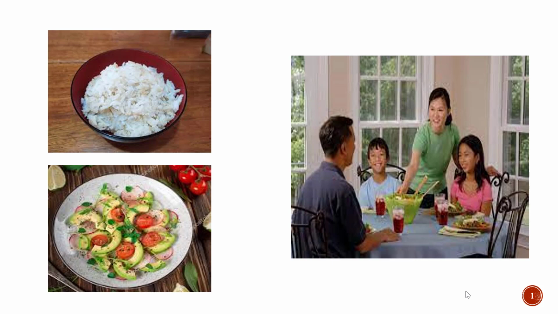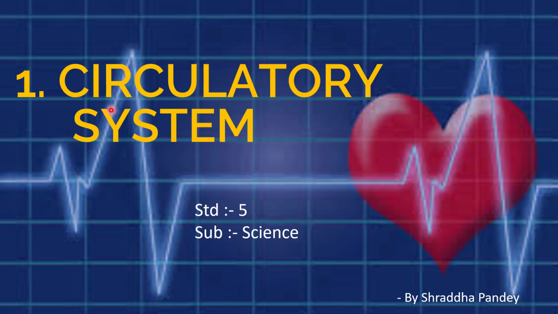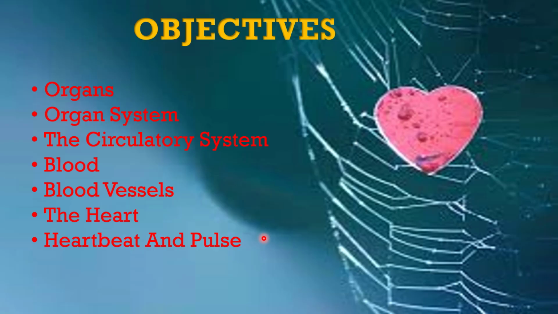Thus, it is very important to understand the circulation of digested food to all parts of our body through blood. And that is called the circulatory system, which is the first lesson of 5th standard science taken from the S. John publication textbook of the ICSE board. In this lesson, we will be covering the points: organs, organ system, the circulatory system, blood vessels, the heart, heartbeat and pulses.